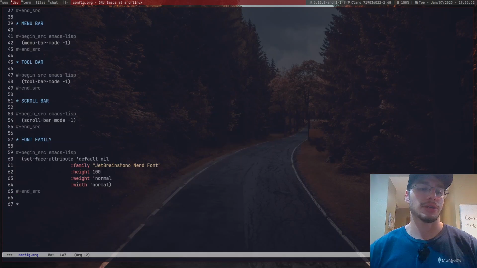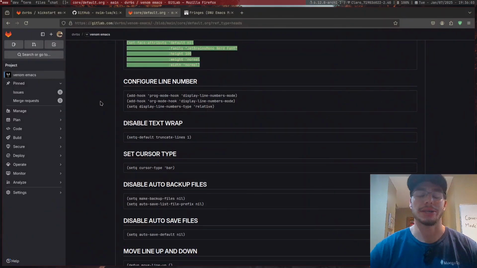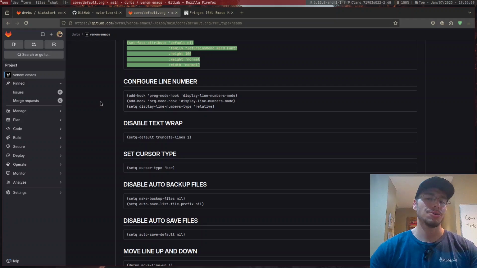So first things first, I will create a new topic called line numbers. And I will not be a masochist and just keep on with the pattern that is all capital letters. So the first thing we need to do is probably add a hook that I made in here. I don't know why I did that. Why did I do this in both prog mode hook, programming mode?